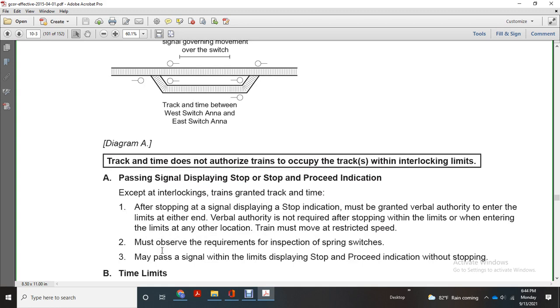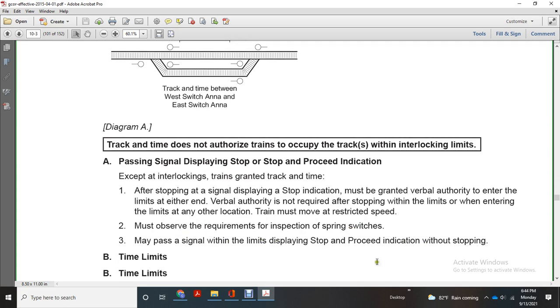Verbal authority is not required after stopping within the limits when entering the limits of any other location. The train must move at restricted speed and observe the requirements for inspection of spring switches, and may pass the signal displaying stop to proceed indication without stopping.